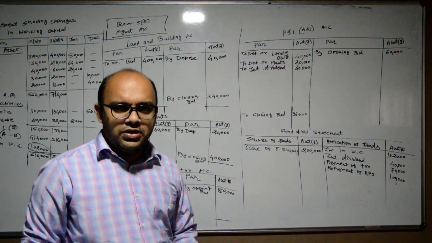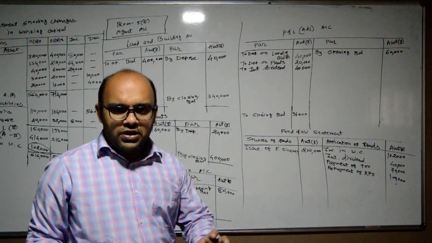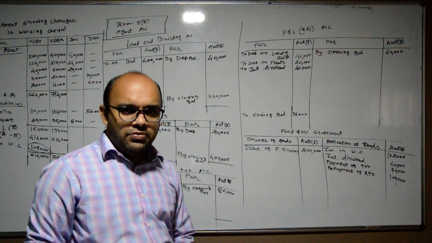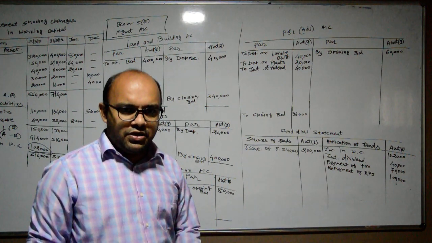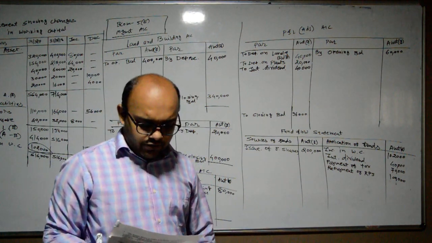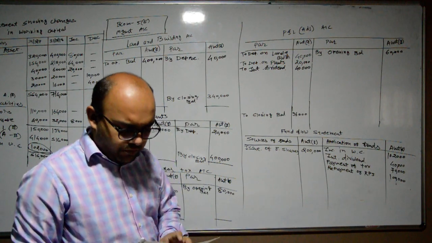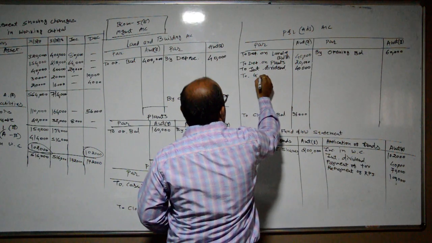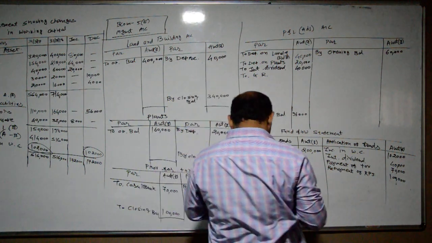Then we have a balance of general reserve of 80,000 rupees and 1,40,000, which means a difference of rupees 60,000, and this 60,000 will be provided from the P&L adjustment account. So the journal entry will be P&L adjustment account debit to general reserve account. How much amount? Rupees 60,000. Here, to general reserve, how much amount?